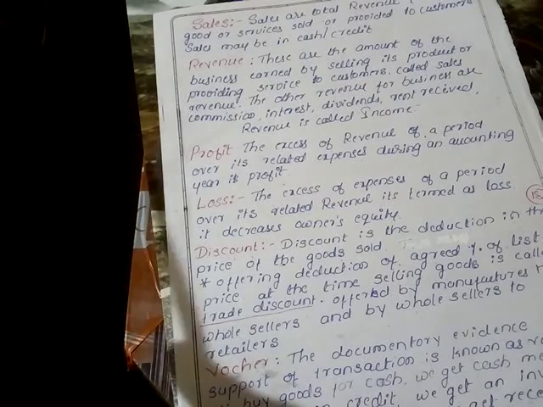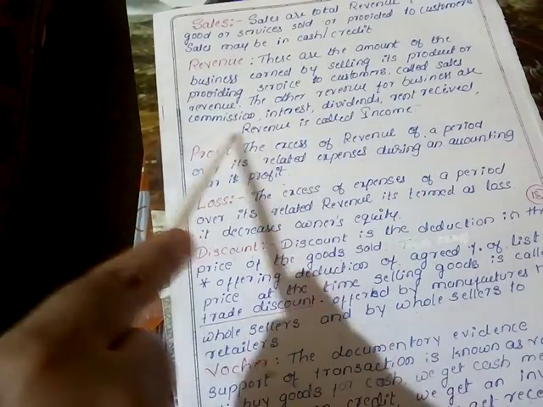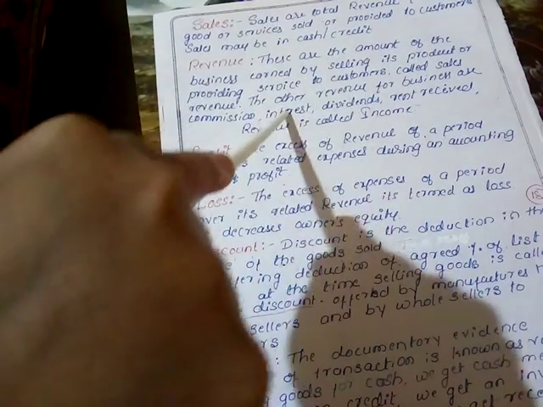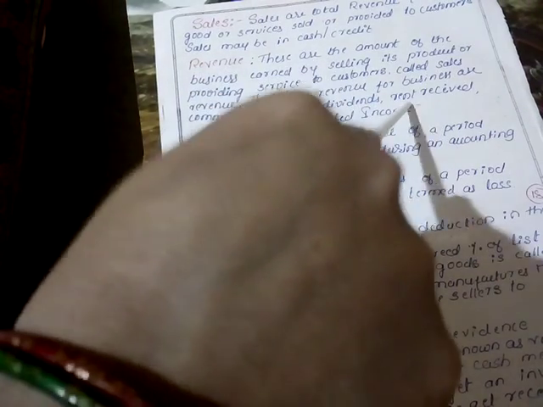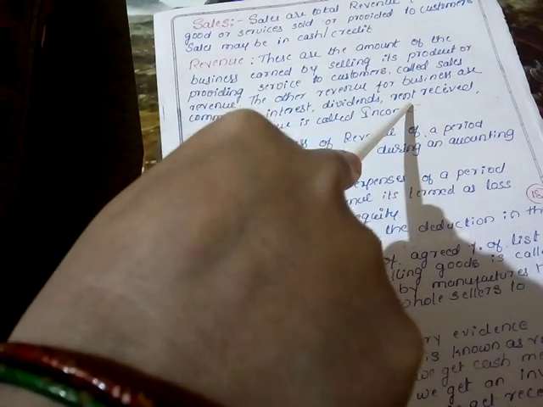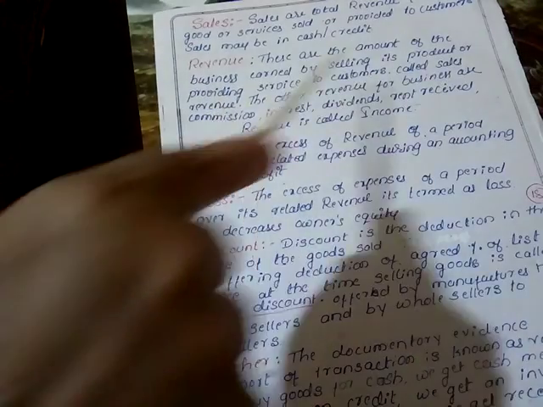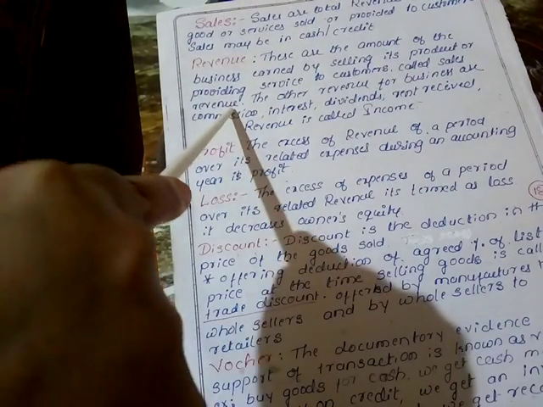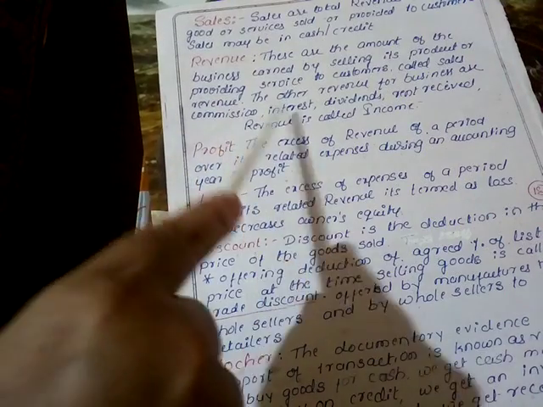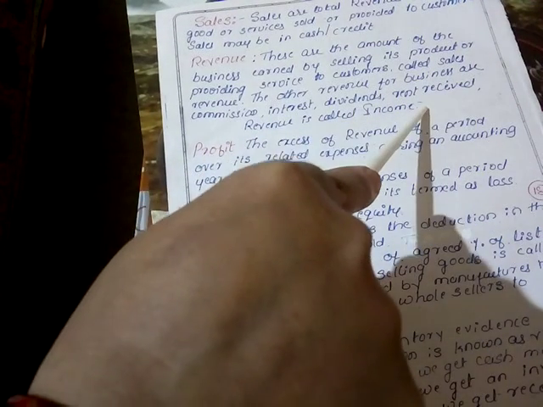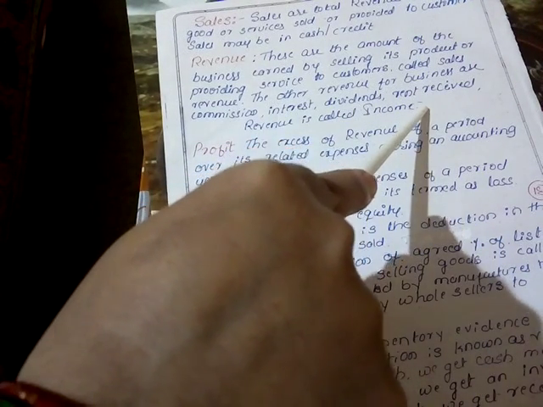Besides that, there are certain other types of revenues also. Those are commission received, interest received, dividend received, and rent received. These are the other types of revenues, apart from sales revenue.